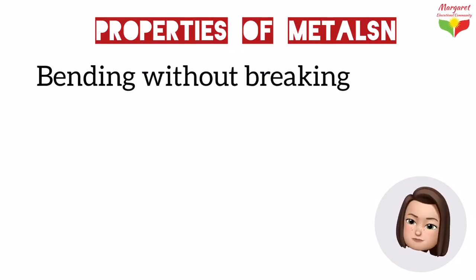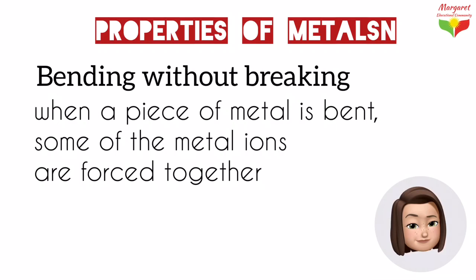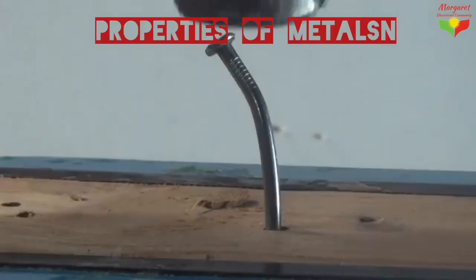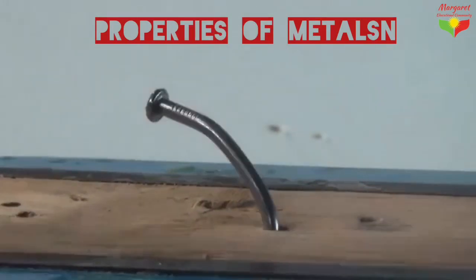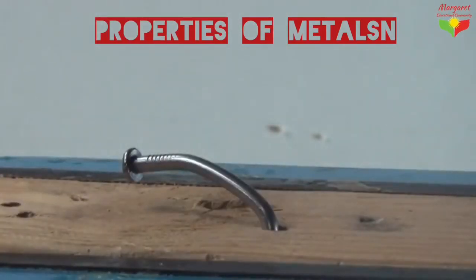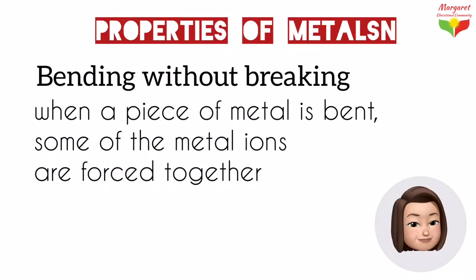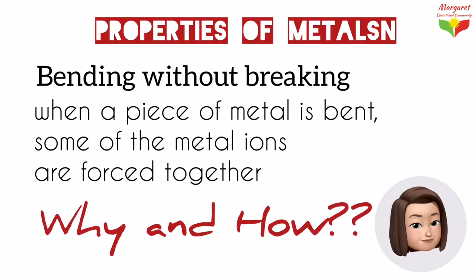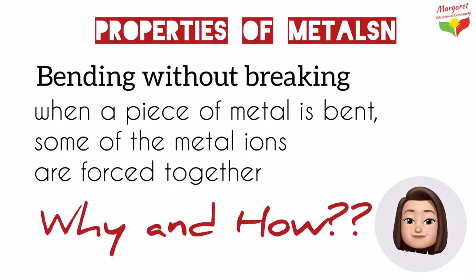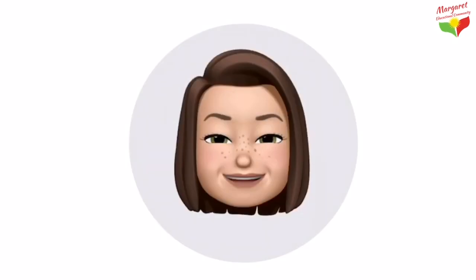Another property is bending without breaking. When a piece of metal is bent, some of the metal ions are forced closer together. So as you see here, when we hammer a nail, it actually bent without breaking. Here is a question. Why? And how did this happen? Answer this question in the comment section below.